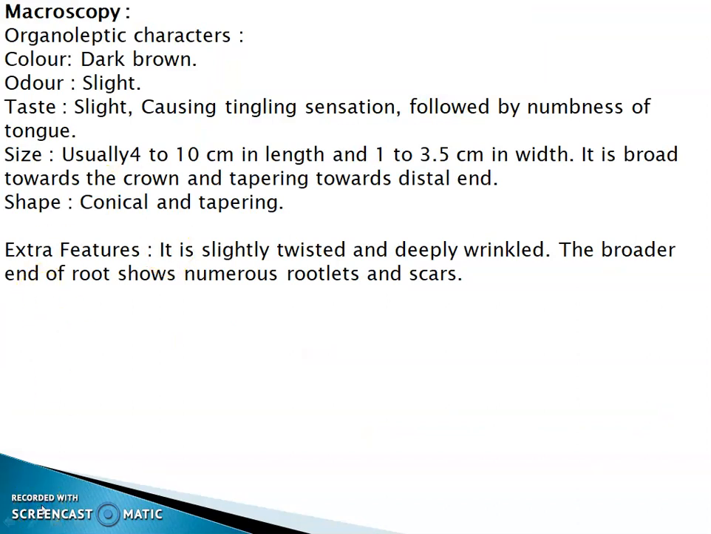Macroscopy. Color dark brown, odor slight, taste slight causing tingling sensation followed by numbness of tongue. Size usually 4 to 10 cm in length and 1 to 3.5 cm in width. It is broad towards the crown and tapering towards distal end. Shape conical and tapering. Extra features: it is slightly twisted and deeply wrinkled. The broader end of roots shows numerous rootlets and scars.